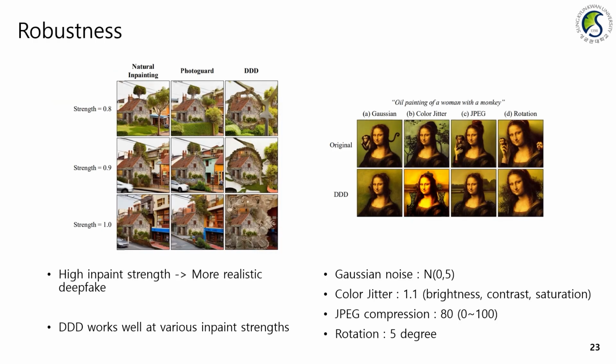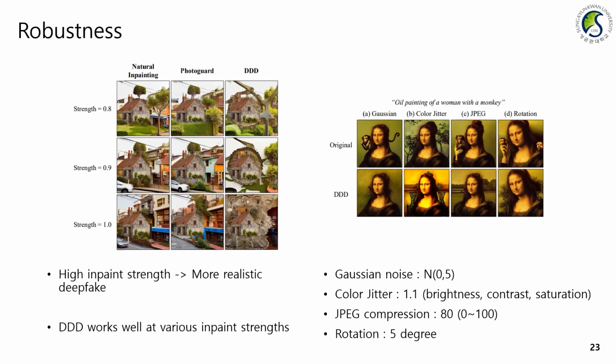Finally, we conducted experiments on the robustness of DDD. The inpainting model operates based on Stable Diffusion's image-to-image pipeline, where higher inpaint strength results in better defect quality. As shown in the figure on the left, we show that DDD performs well across various inpaint strengths.